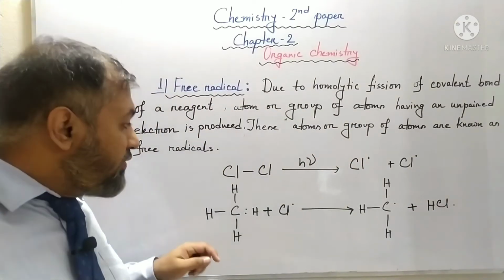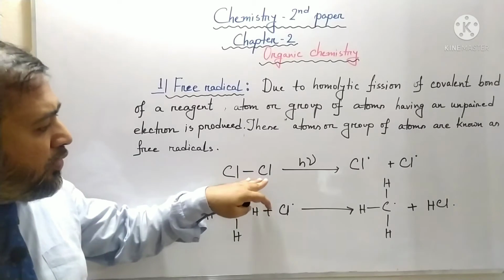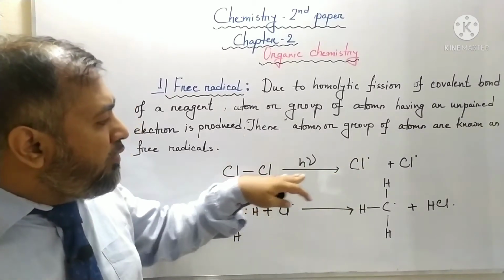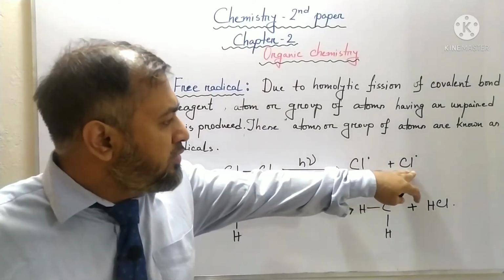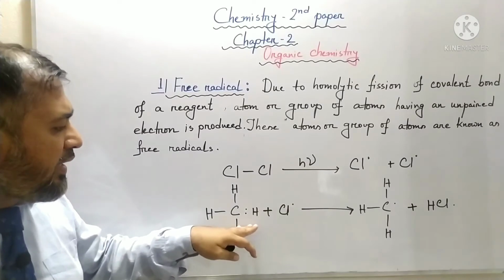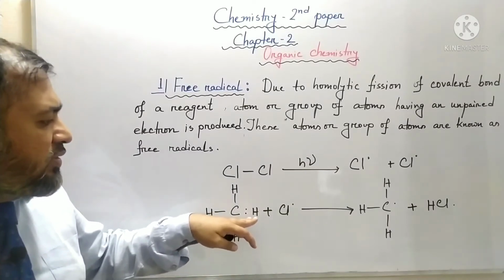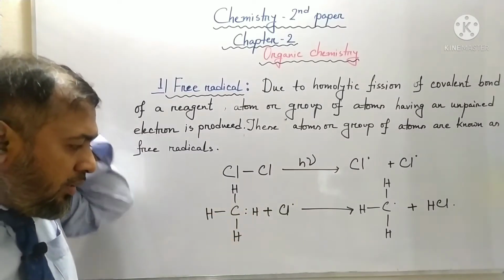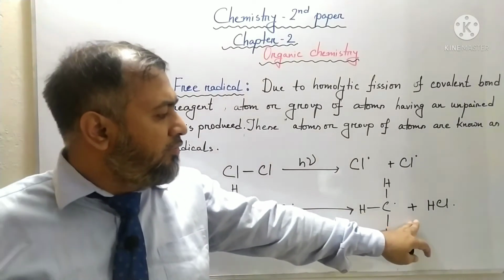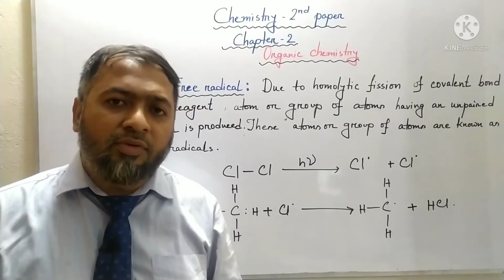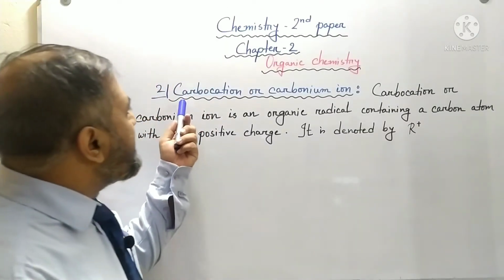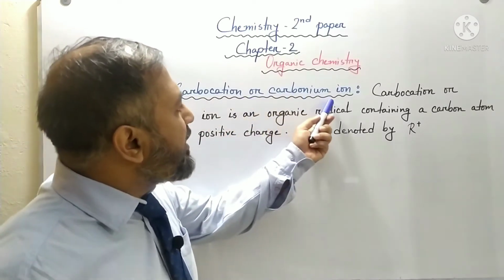So in this case, students, you can see that from the chlorine molecule, a free chlorine radical is produced in the presence of sunlight, and this free chlorine radical influences the substitution reaction in methane and produces a methyl free radical. So this is all about free radical. Now students, come to the second one. What is carbocation or carbonium ion?